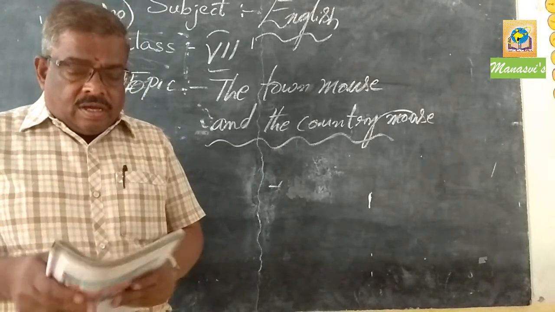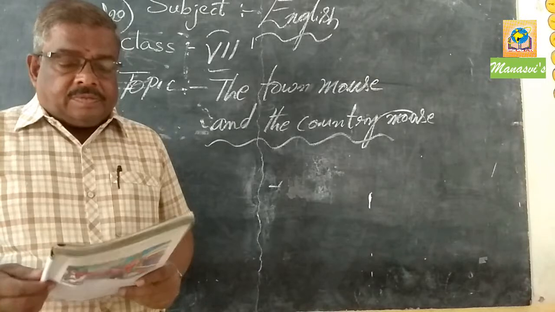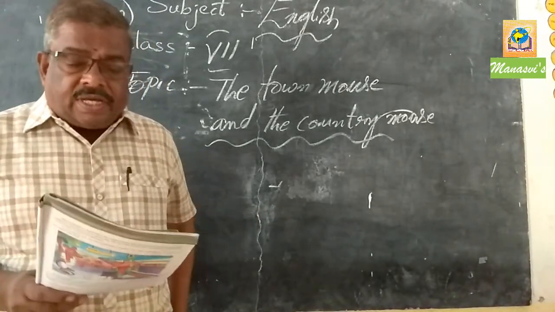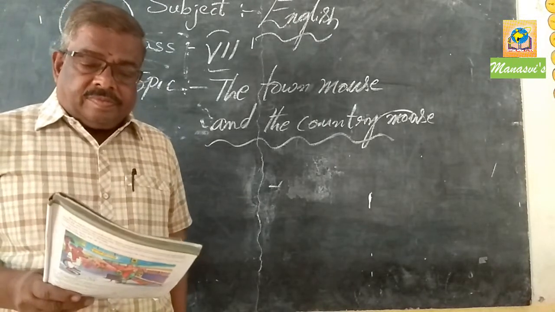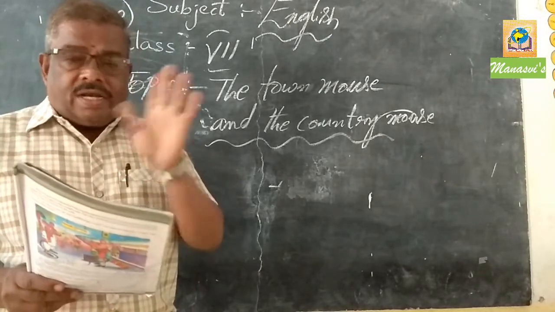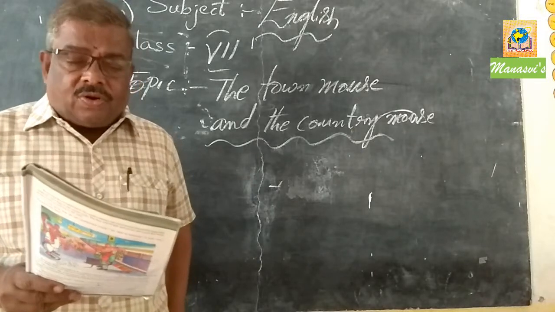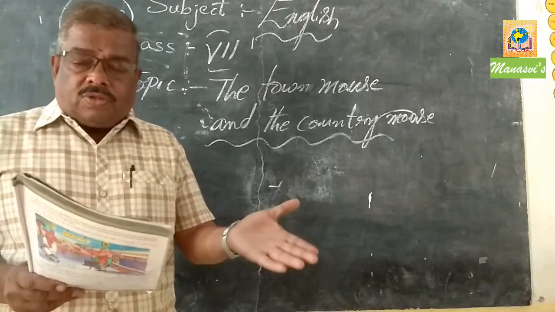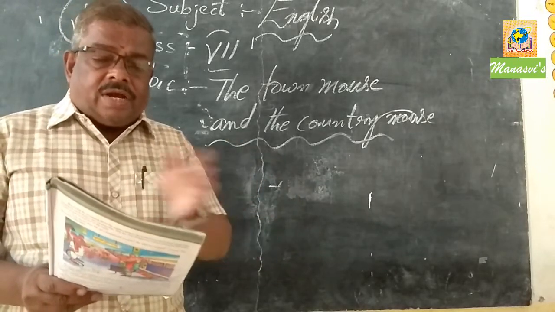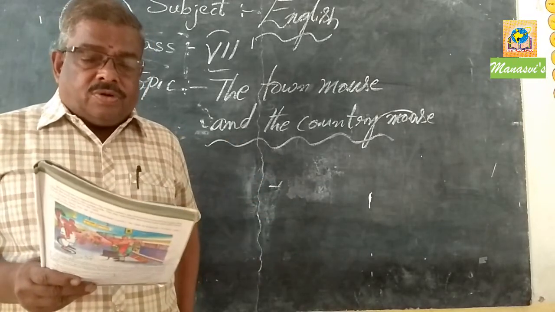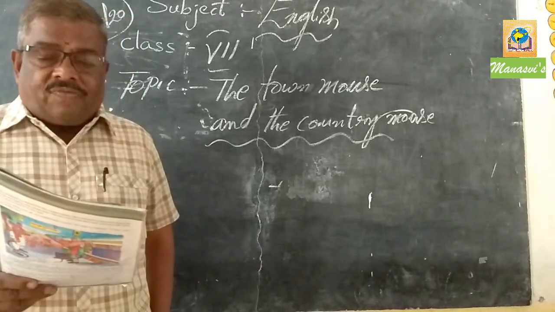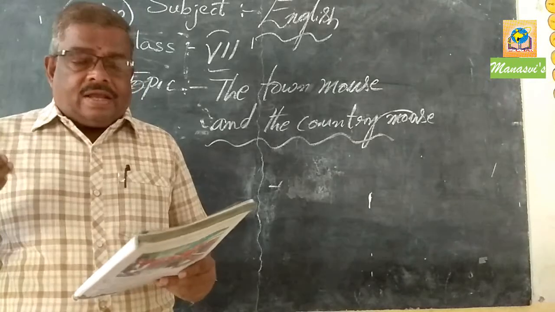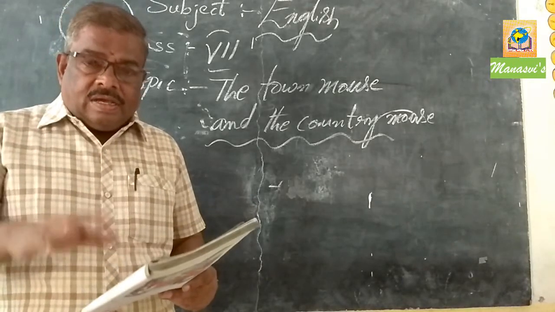So let us discuss in detail the town mouse and the country mouse. The town mouse and the country mouse were cousins. They often wrote to each other. One day, the town mouse wrote a letter to the country mouse. The country mouse got this letter from his cousin. The country mouse received the letter from the town mouse.